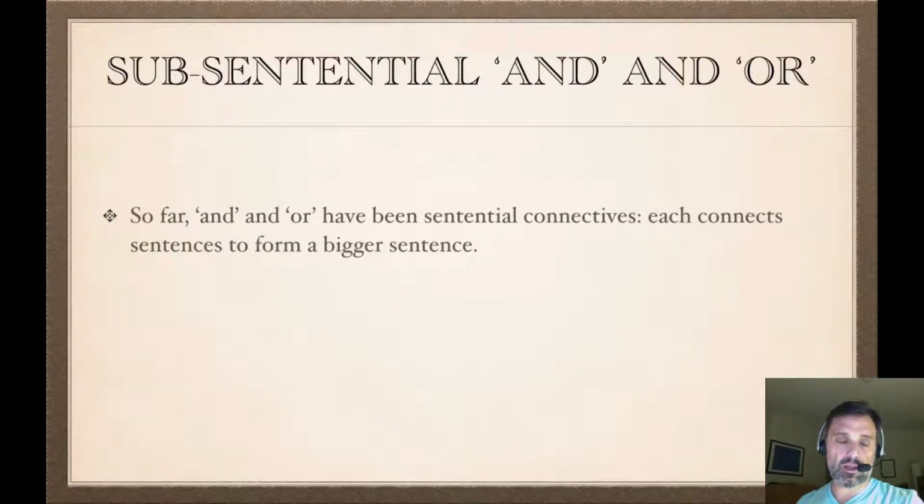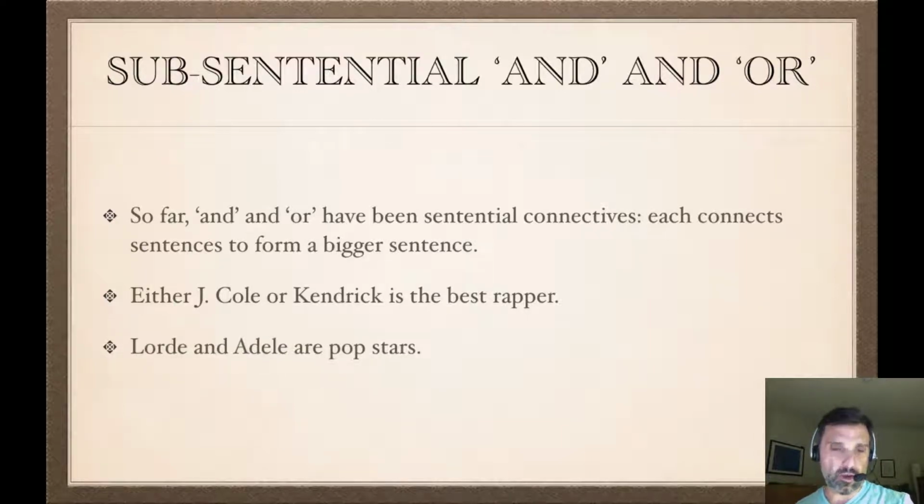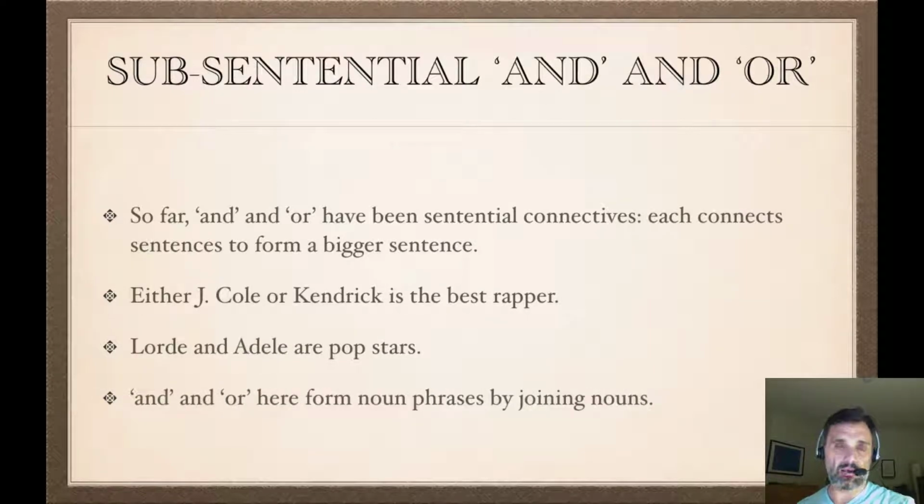You've already seen subsentential ands or ors. The official definition of and and or is that they're sentential connectives. Each takes two sentences and forms a bigger sentence. But we say either J. Cole or Kendrick is the best rapper, or Lorde and Adele are pop stars. Here, the and and or take nouns, J. Cole, Kendrick, Lorde, Adele, and they form a bigger noun phrase.